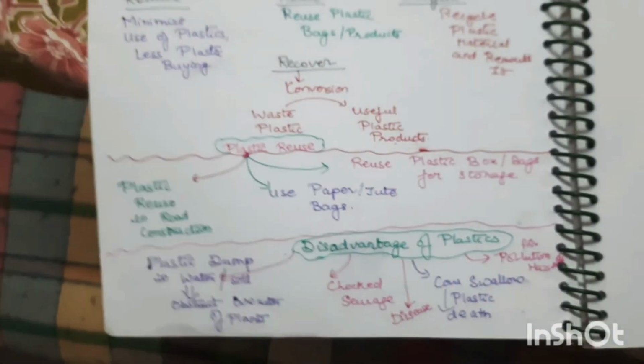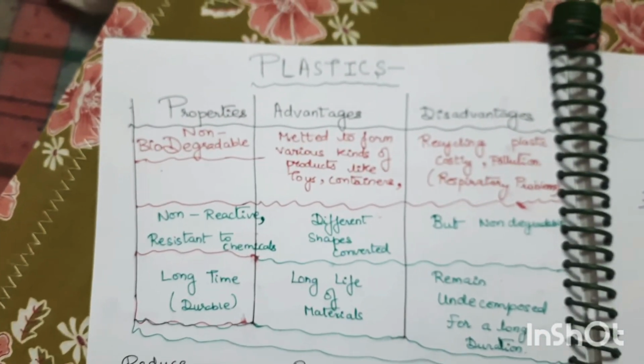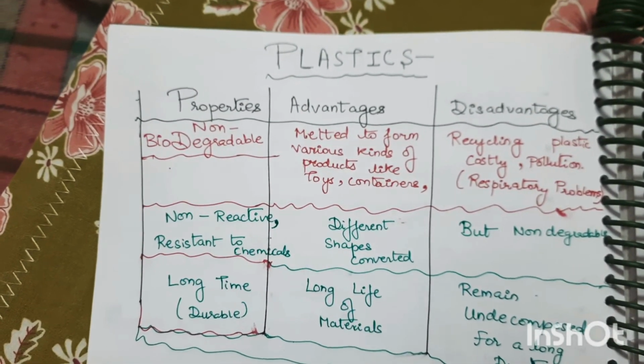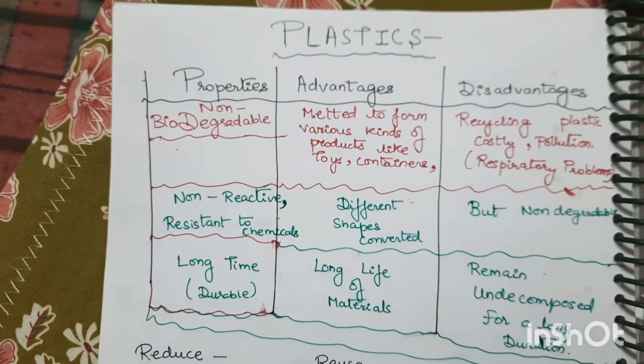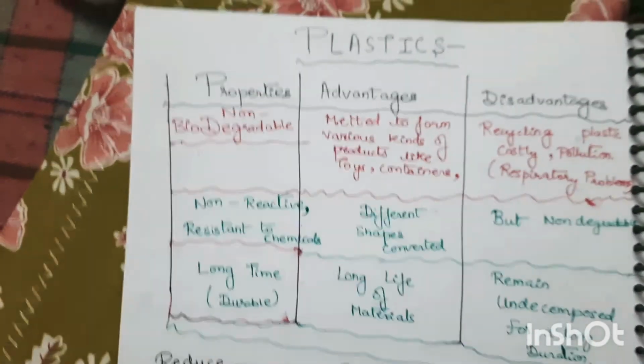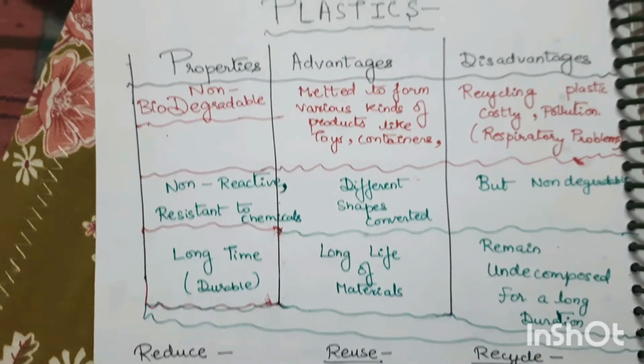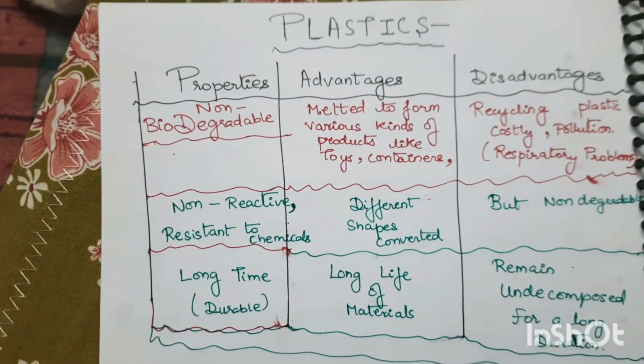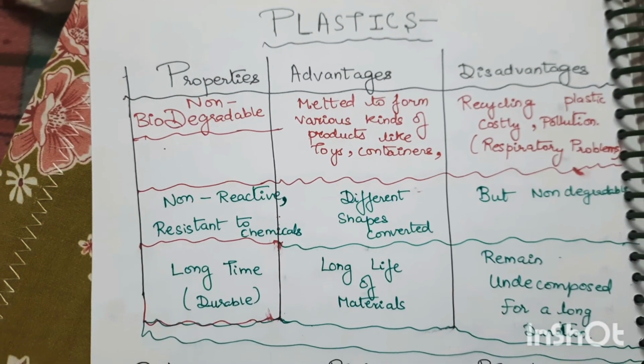Next, and almost the last one, is plastic. Plastic is non-biodegradable, non-reactive and resistant to chemicals. It has long durability and can be used for a long time. Now what are the advantages, or the pros?